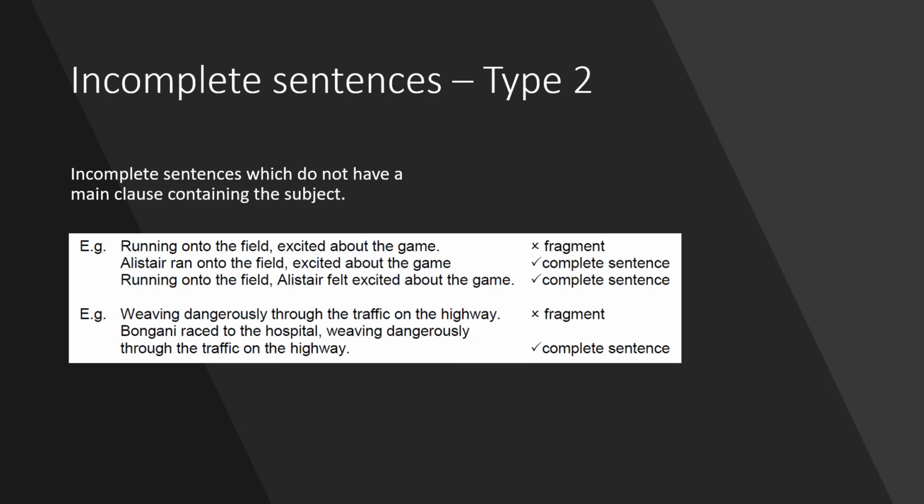The second group of incomplete sentences are the ones which do not have a main clause that contains a subject. Grade 8 and 9 boys enjoy doing this. Actually, in fact, boys of all grades and young people and adults of all ages often do this. And an example of this is running onto the field excited about the game. To many of us, that sounds like a complete sentence. However, it needs a subject to make it complete. Alistair ran onto the field excited about the game.